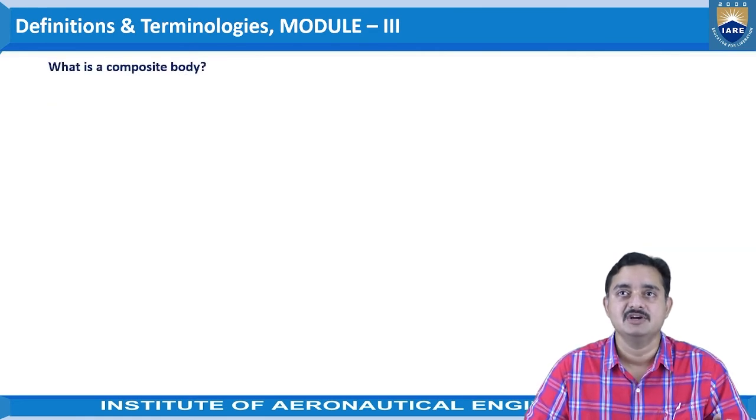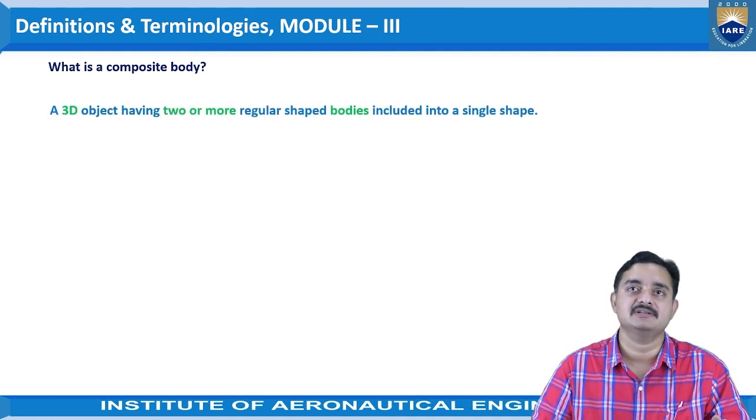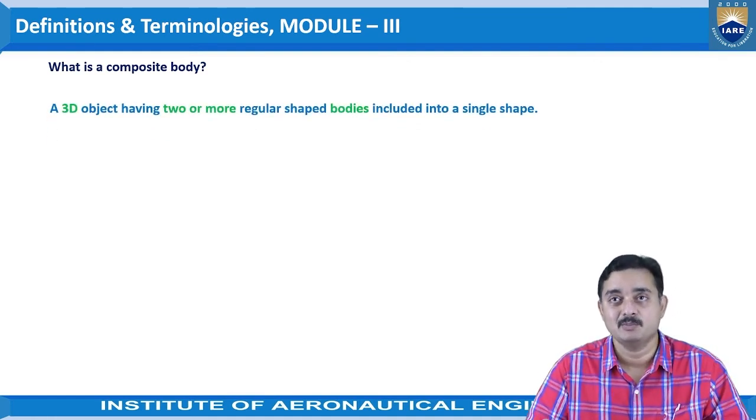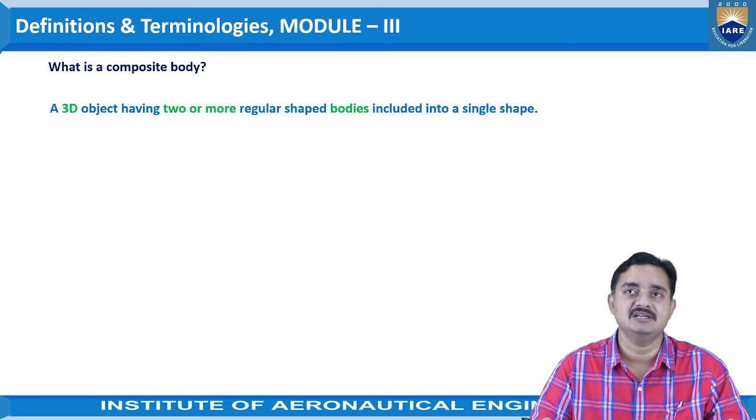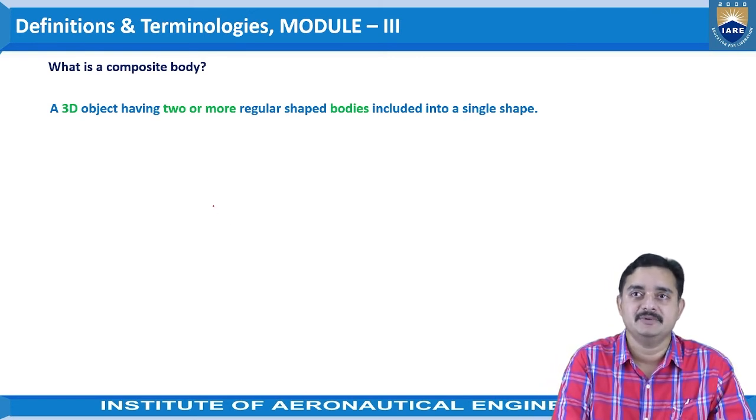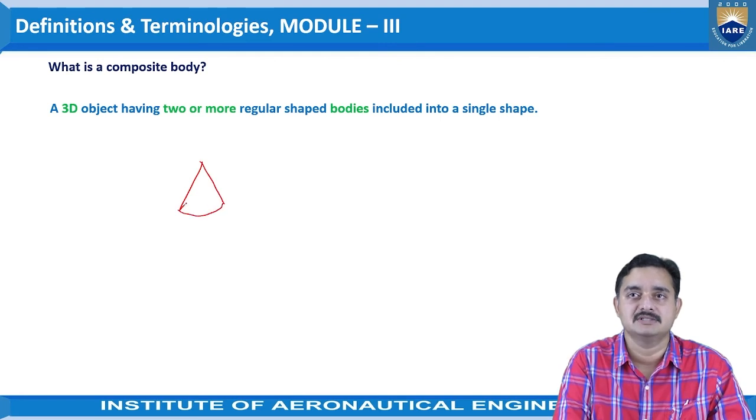Coming to next one. What is a composite body? Again, this is a similar thing. A three-dimensional object having two or more regular shaped bodies included into a single shape is treated as the composite body. That means we do have a regular body of a cone, isn't it?